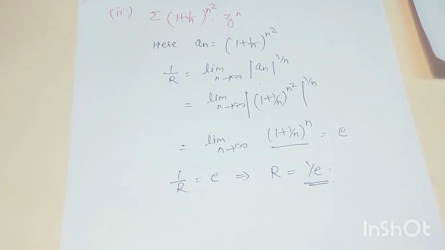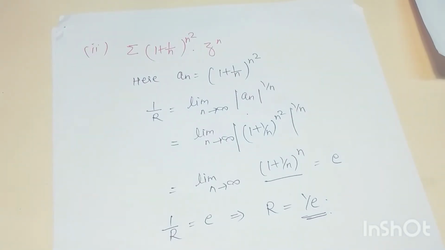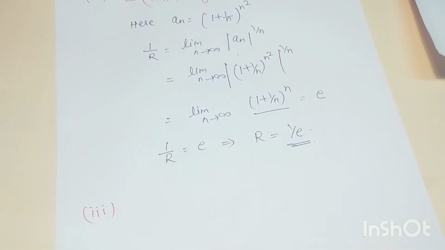Now next we see the third question. I am trying to take every problem of a different kind.